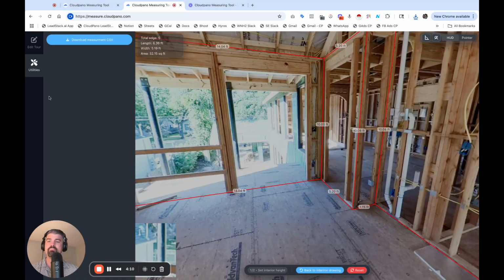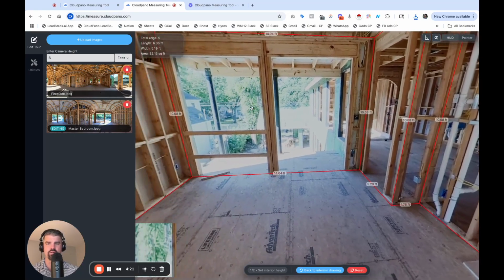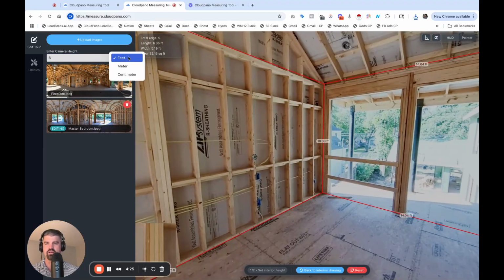The most important thing, and I did not touch on this at the beginning, I should have, is that you need to have an accurate camera height. Camera height will help determine the trigonometry that is required to determine all of these measurements and outputs. So you need to know your camera height. And also you have the option of setting meters or centimeters as well. Know your camera height, really important.